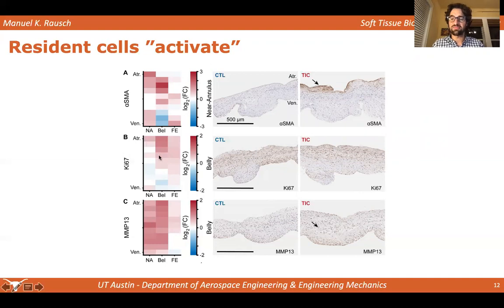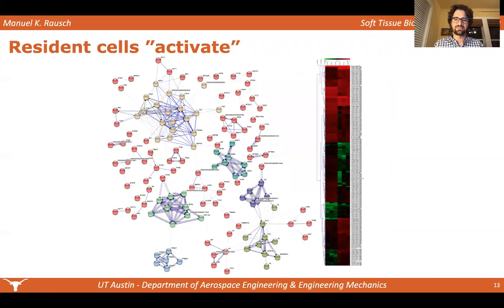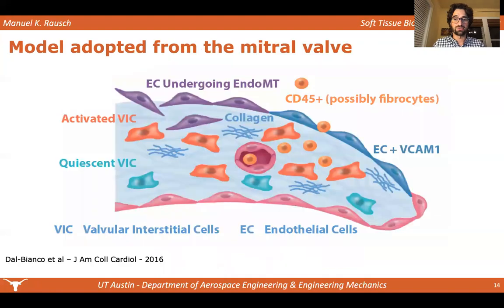We also see Ki67 being upregulated, a marker for cell proliferation, as well as MMP13, a marker for increased matrix turnover. So overall, the tissue we have shown increases in size, becomes thicker, becomes stiffer, collagen content increases, collagen becomes disorganized, and we also kind of see on the cellular level that there is increased activity. We also performed proteomic studies in which we identified several clusters associated with proliferation of cells. I'm not going to go into these details that are obviously multifold, but we uploaded the data to the bioRxiv, and I would love it if you check that out.